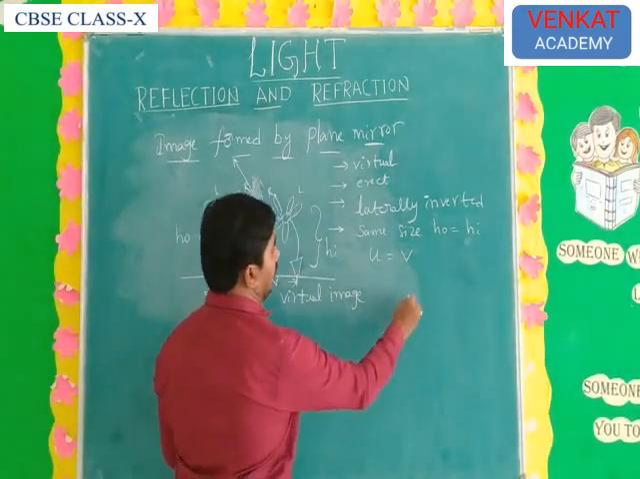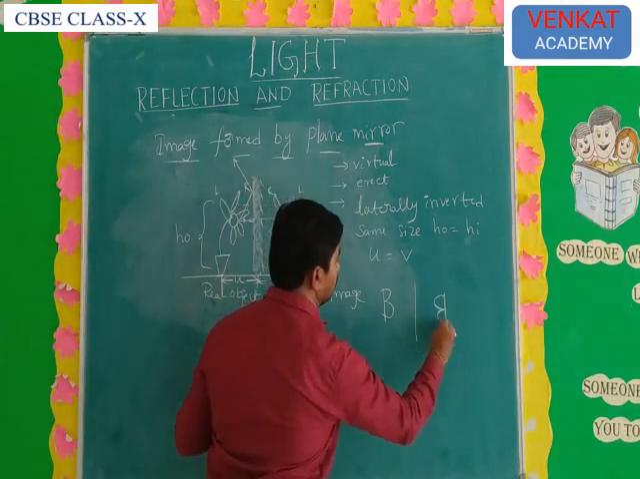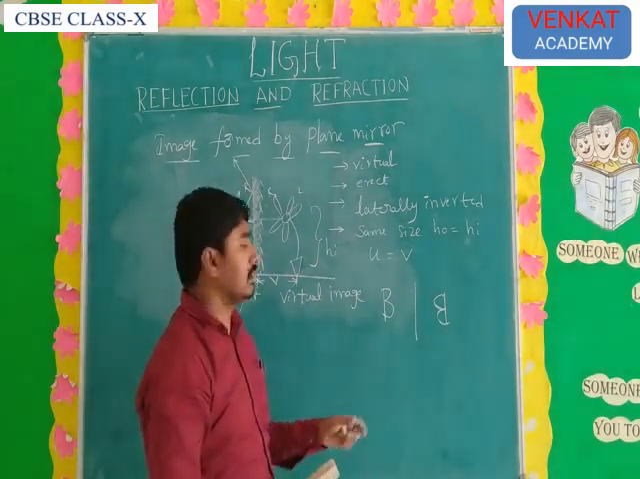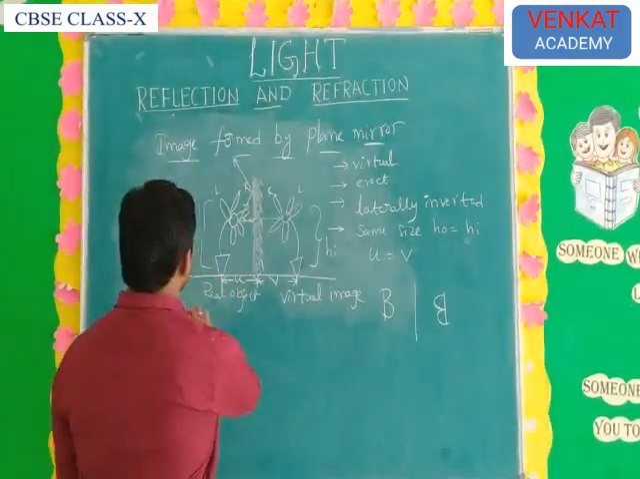You know the letters also. The letter B appears reversed like this. What is the reason? The reason is lateral inversion. Okay, understand? Next we will go to